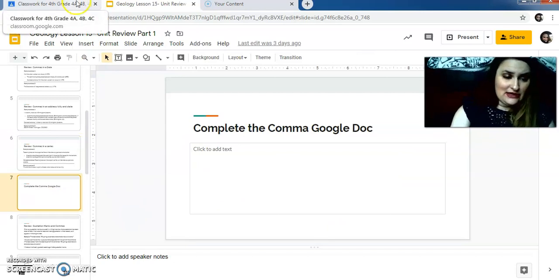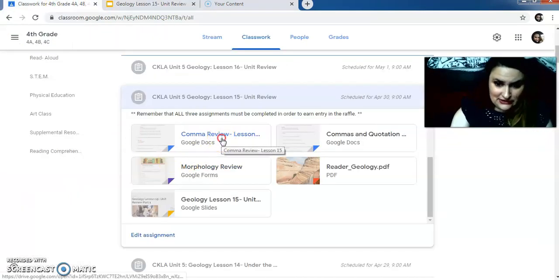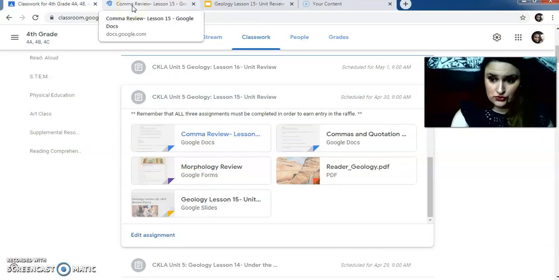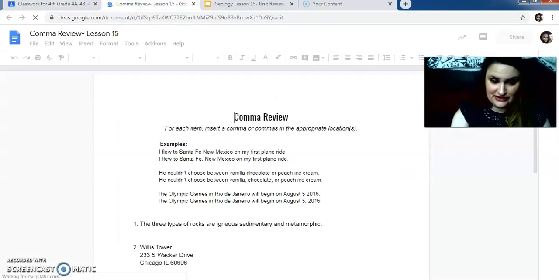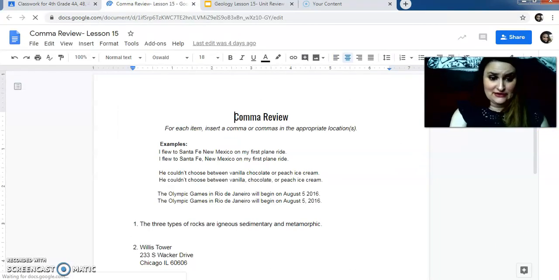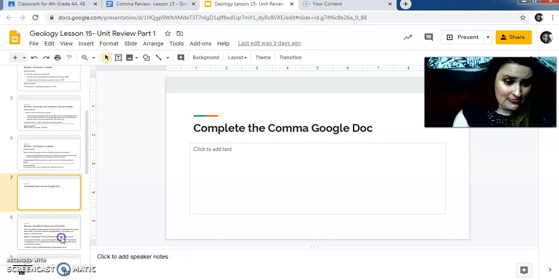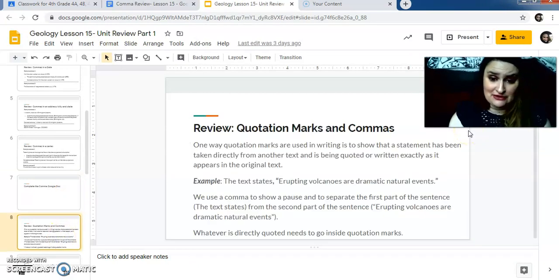So you are going to complete the comma Google Doc. You can see comma review right here, so you're going to complete it. There's examples on here, so make sure you're not sending me anything that's blank. You're just going to keep getting it sent back over and over again until you complete it. Complete this, submit.